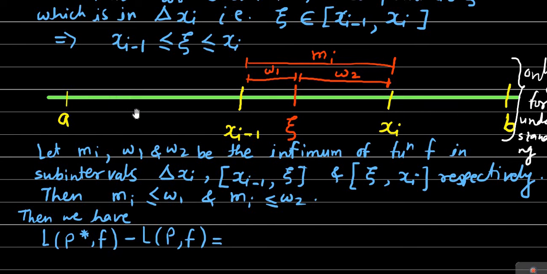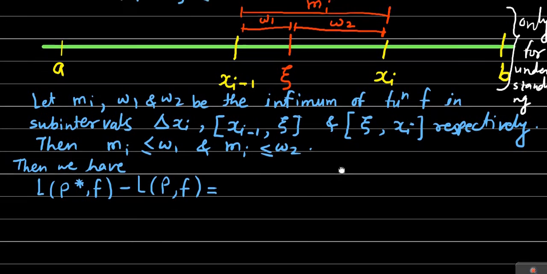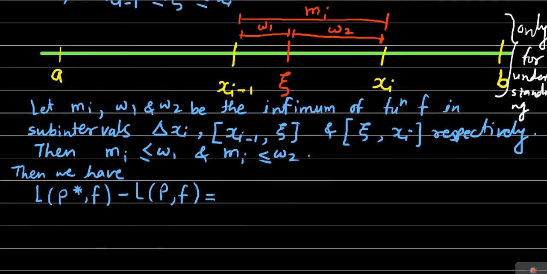So the difference is 0 from A to xi minus 1, and it is also 0 from xi to P. So only this much difference may be non-zero. So we have to consider the difference only on xi minus 1 to xi. Therefore this difference will be equal to the infimum of the function.